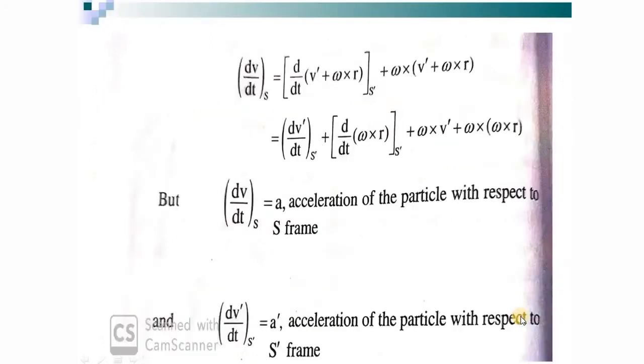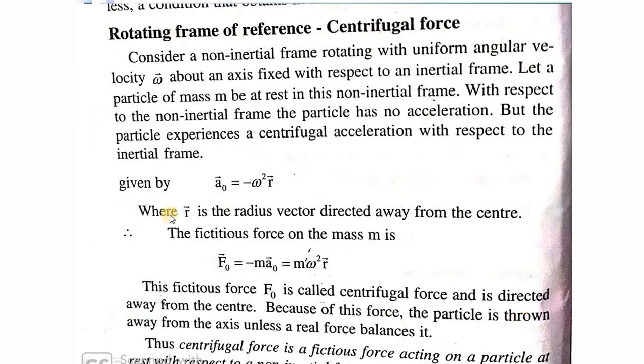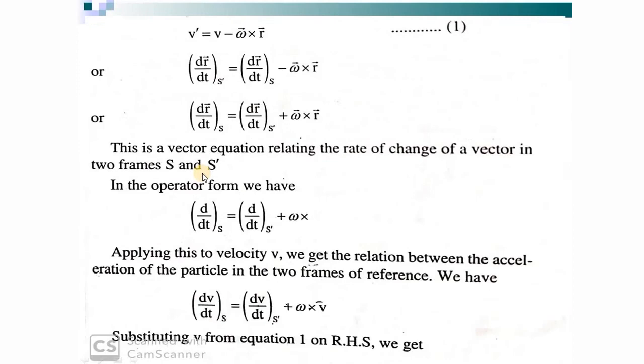And so you have got the acceleration on the LHS. Normally this term will be the acceleration. And this minus 2 omega cross V prime is called the Coriolis acceleration, and omega cross omega cross R. What is that one? Omega square R. That is something that you studied before. Omega square R. What is this one? It is the centrifugal acceleration.